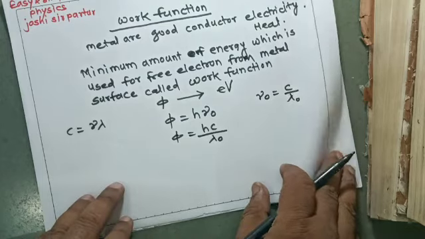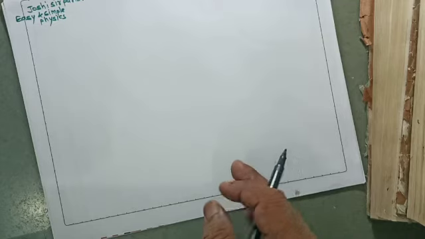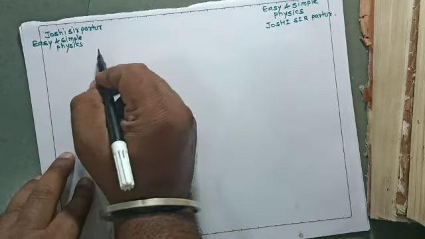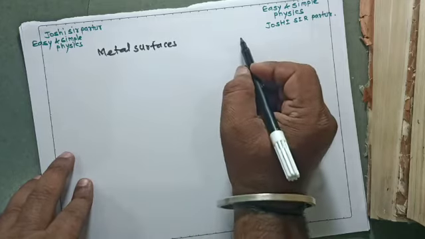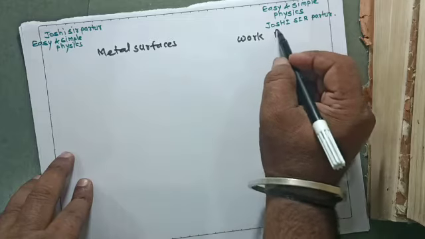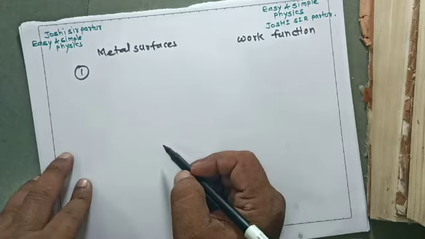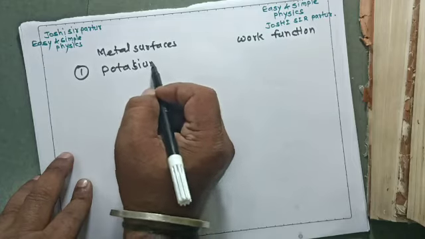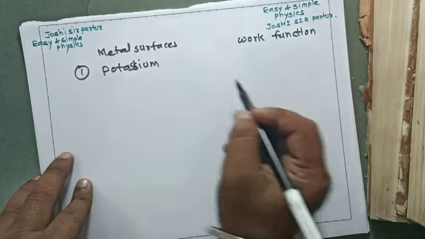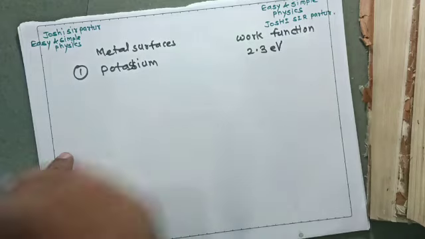There are some metal surfaces which have different work functions in electron volt. Let us see the metal surfaces and work functions. Potassium has a work function of 2.3 electron volt.